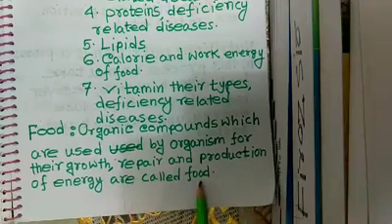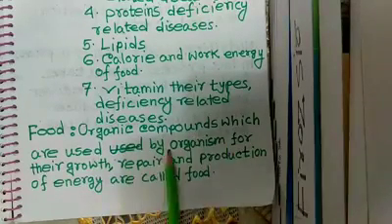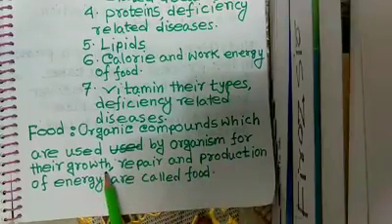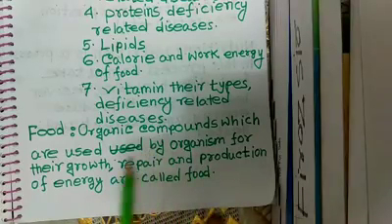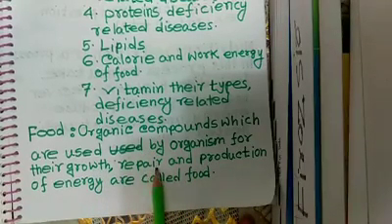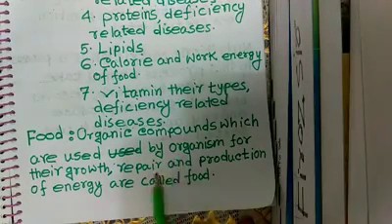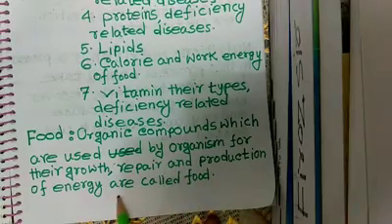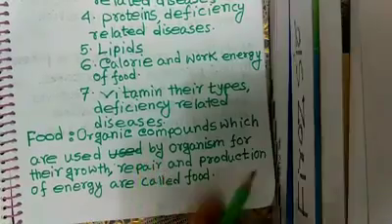I mean, for our growth, and for repair, if any cell of our body decays, it may be repaired, and for production of energy. By this energy we can do our daily activities. It is known as food.